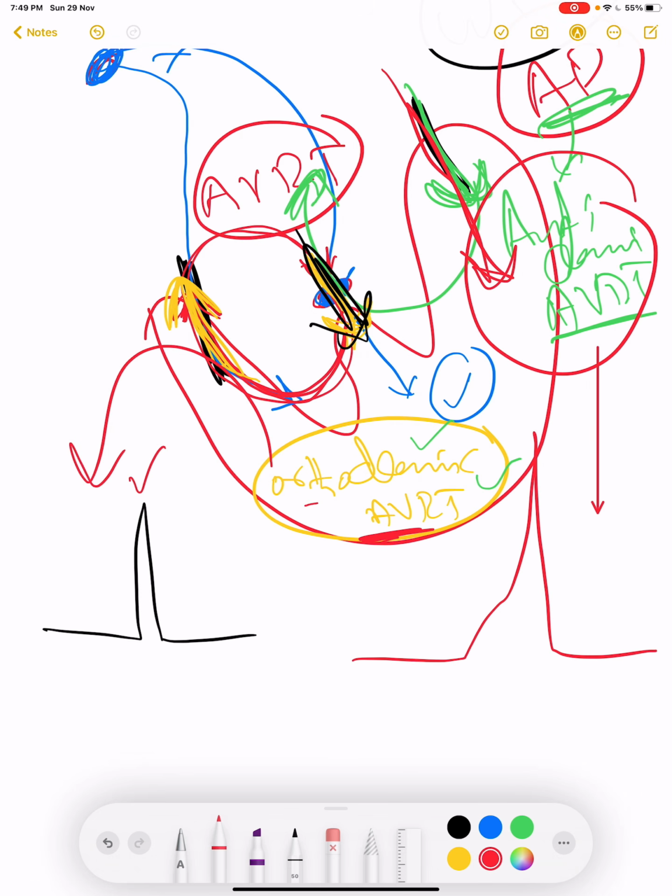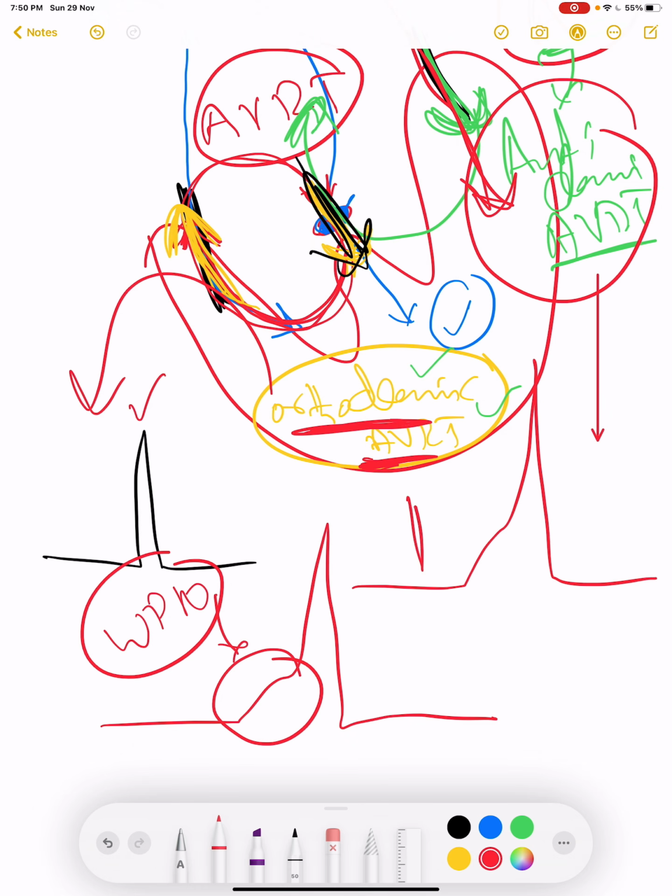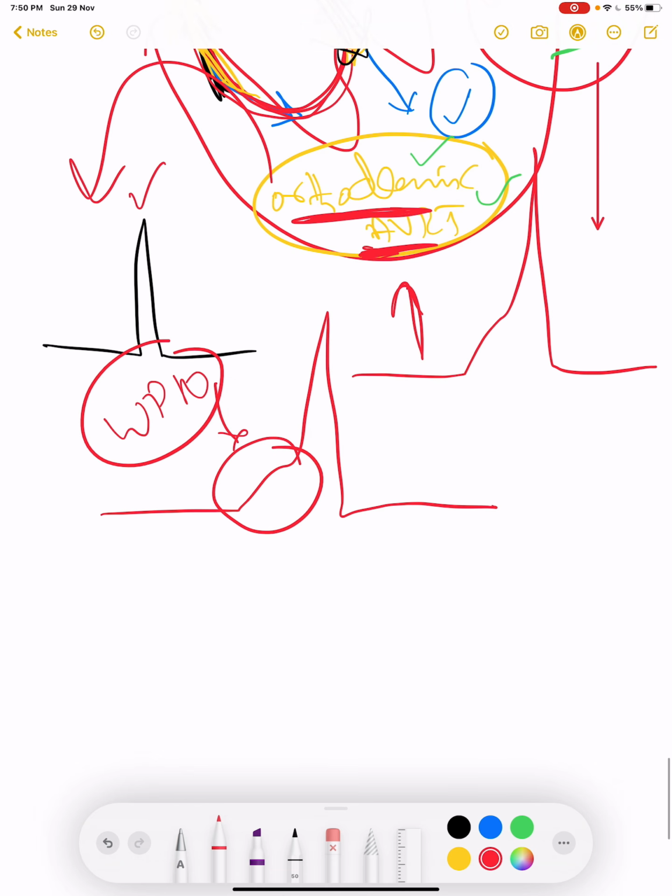We will treat the patient, we will slow the heart rate, and after slowing the heart rate, we will find some delta wave which will be pathognomonic for WPW syndrome. After treatment, when we find a delta wave, then we will say, yes, this was not AVNRT, this was orthodromic AVRT. This is not that important, because the treatment of AVNRT and orthodromic AVRT will be the same.